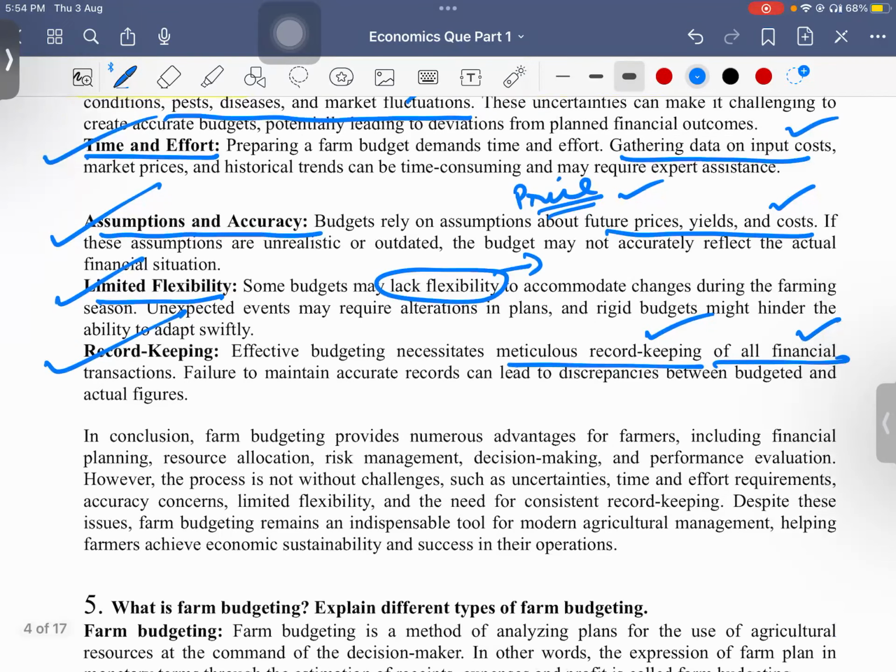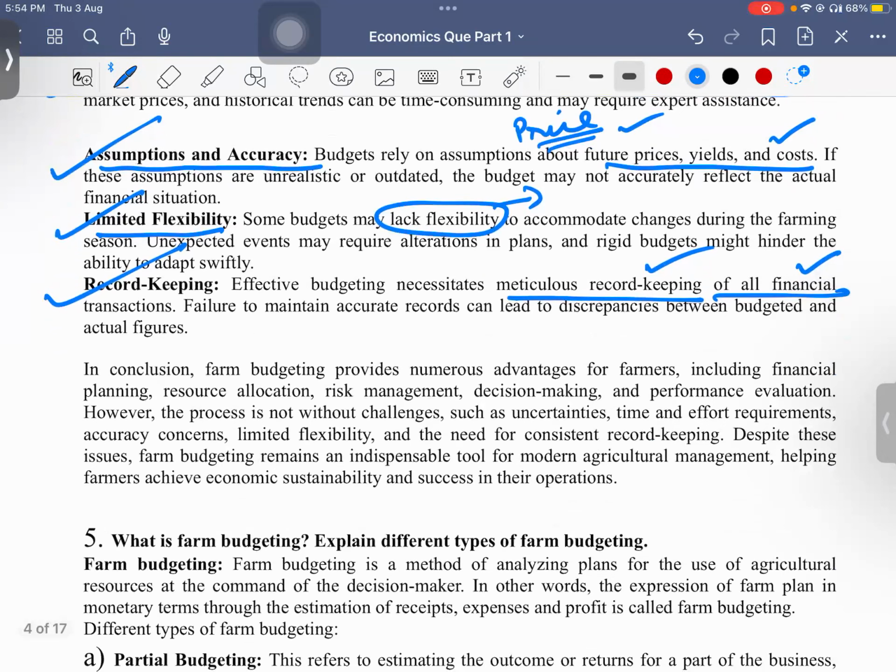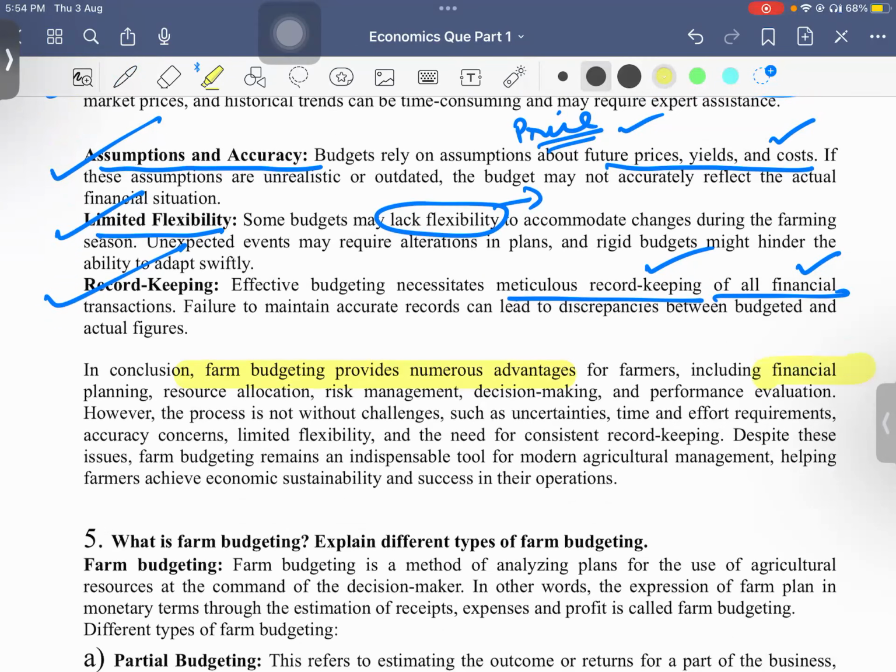So what we can conclude is that farm budgeting provides various advantages to the farmers, including financial planning, resource allocation, risk management, vision, and performance evaluation. So despite all this, farm budgeting remains an indispensable tool for agriculture management. And in the long run, it is going to be very useful for the agriculture sector.